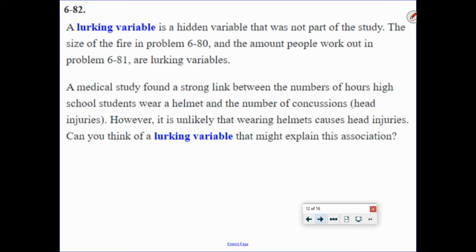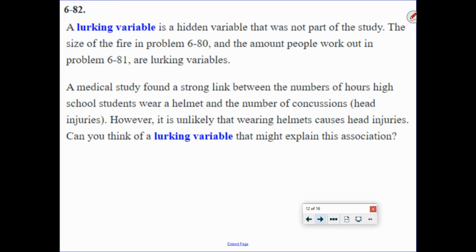All right, so yes, wearing helmets will hopefully not cause concussions. What would actually be a lurking variable to cause concussion? Probably the fact that people who wear helmets are probably doing some extreme sports or activities that would require protection for your head, and therefore even wearing a helmet can only help prevent concussions. It can't stop them completely.